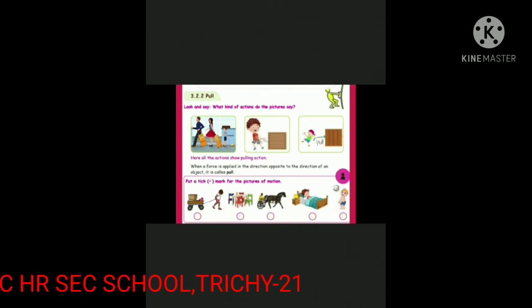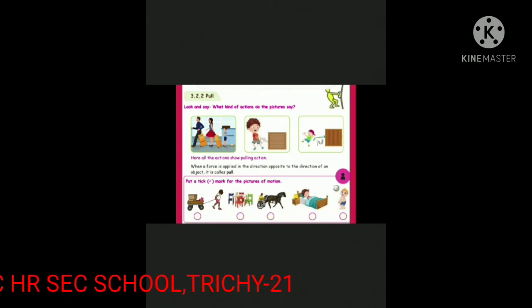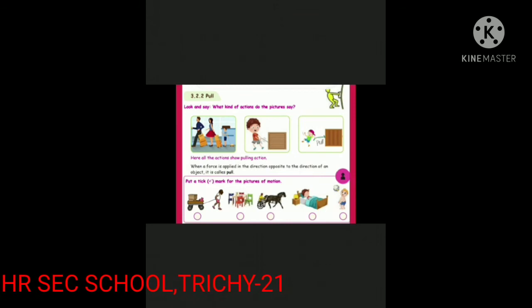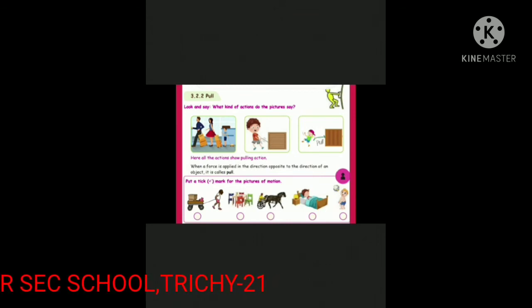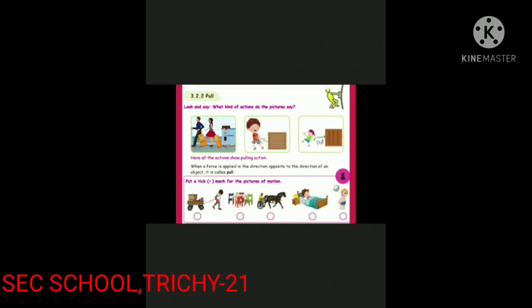Next let us learn about a pull. Look and see what kind of action the pictures show. Here all the actions show pulling actions. When a force is applied in the direction opposite to the direction of an object, it is called a pull. Here both the force as well as the movement are in opposite directions, and that is defined as the pull.